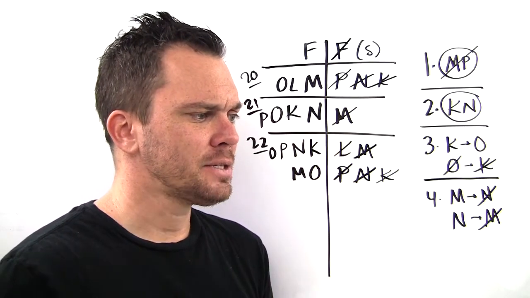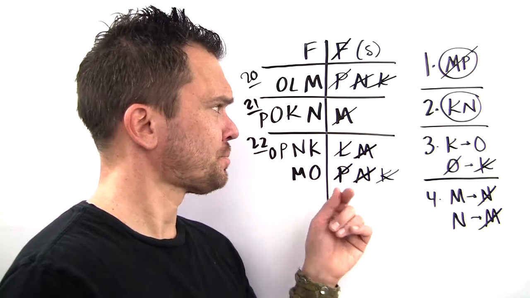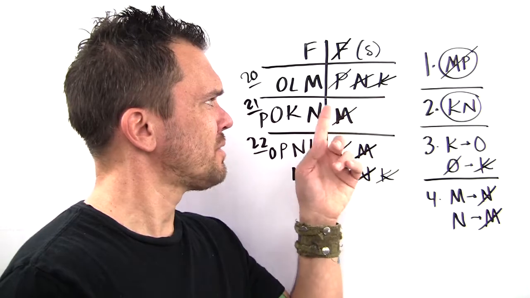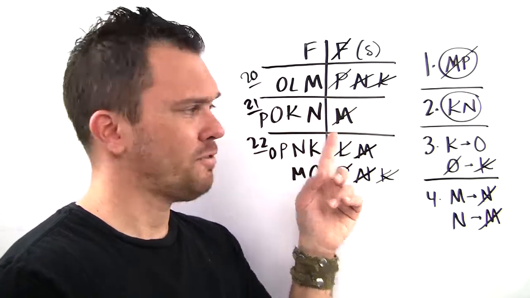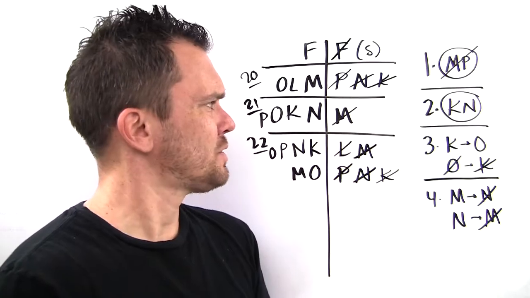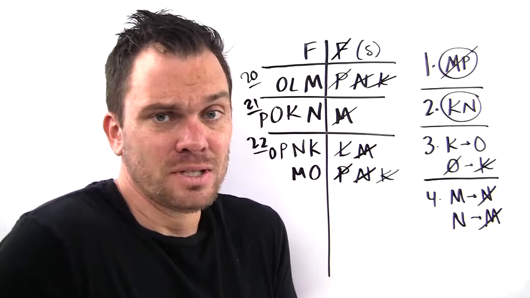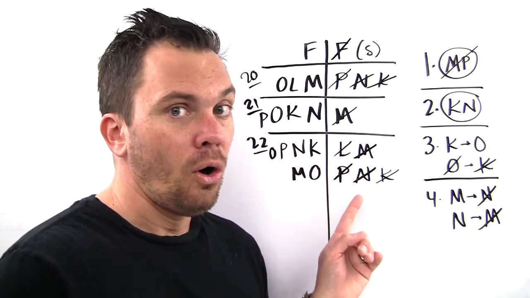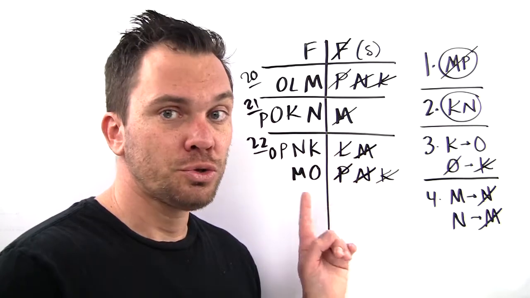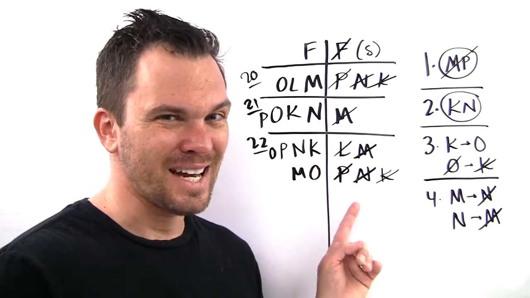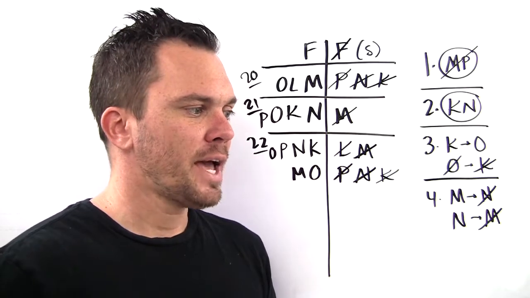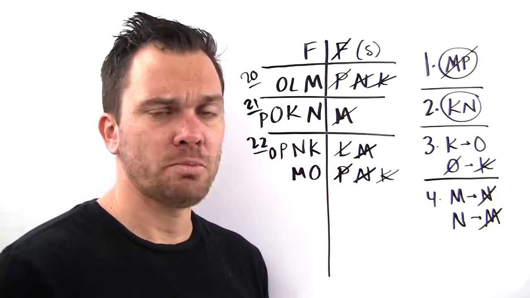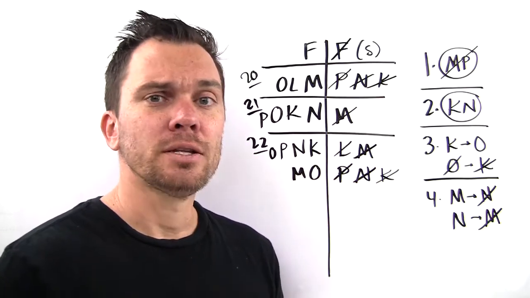Answer choice D, if N is in the spring, M must be in the spring. And so far, that's never been true. If N is in the spring, M is in the fall. Both times we've got N in the spring, so that's just not true. And while answer choice D is false right here, every single one of our old rules is true right here. So D is not a substitute for old rules. So we've gotten rid of A and C and D. Answer choice E, if O is in the spring, N must be in the spring. I've never seen O in the spring. Maybe that's our answer.